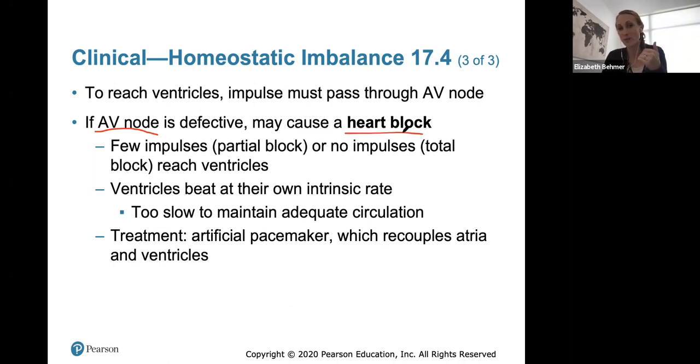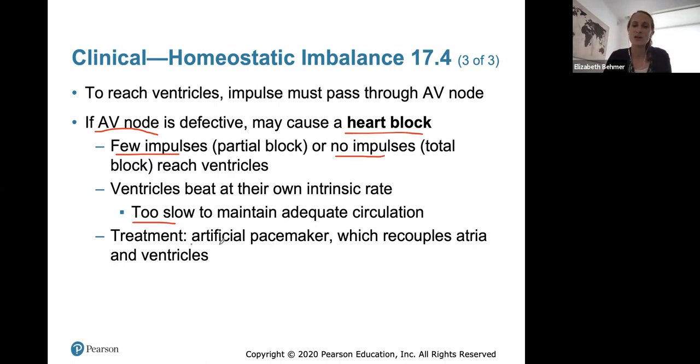So if we have any sort of block in the AV node, or if it's defective, it means few impulses, which is a partial block, or no impulses, which is a total block, will reach the ventricles. So the ventricles will beat at their own intrinsic rate that they start themselves, but it's too slow to maintain adequate circulation. So AV node defectiveness will lead to a partial or total block, meaning the ventricles will sometimes beat on their own or not at all.